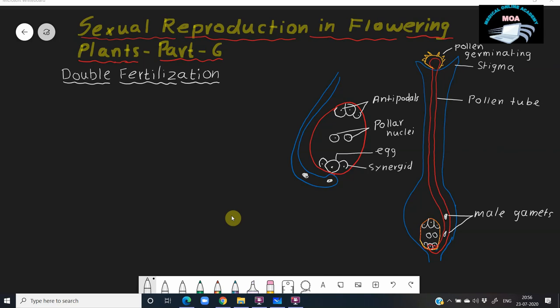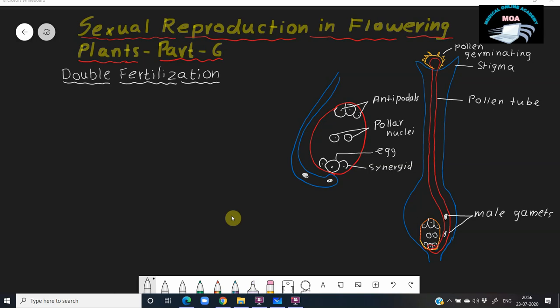See, this is the female gametophyte. The female gametophyte structure we already studied. The female gametophyte is a structure with 7 cells and 8 nuclei. These are the 3 nuclei, this is another 3 nuclei. It is a total of 6, and 2 more nuclei in the center. So a total of 8 nuclei, but only 7 cells are present.